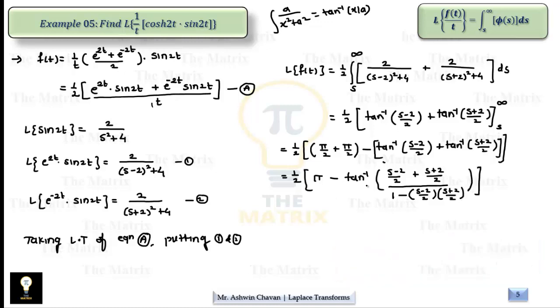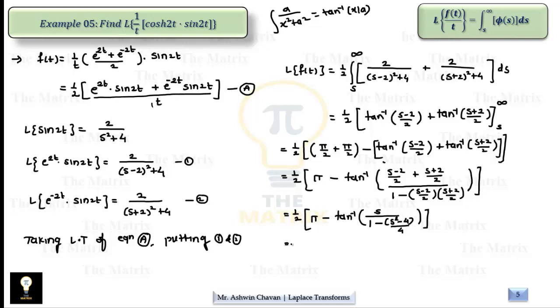Okay, so let's simplify this. This goes to half of pi minus tan inverse. Now denominators are same, that's why numerators are added. So s minus 2 plus s plus 2, so 2 gets cancelled. Numerator is only 2s upon 2, and that's why s only. Whereas denominator is in product form, that's why 1 minus, this is (s minus 2) into (s plus 2) is s square minus 2 square, that is 4, whole divided by 4.